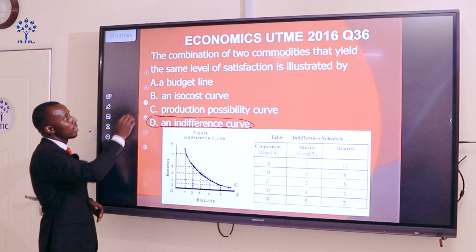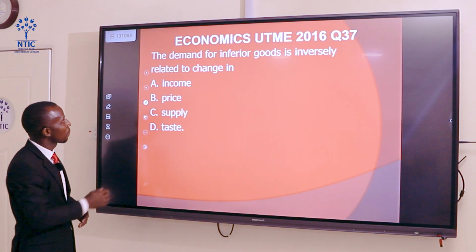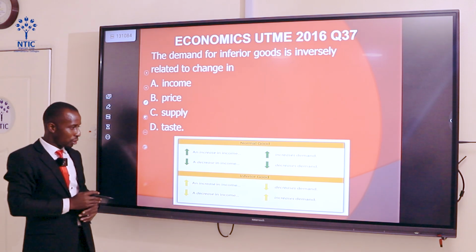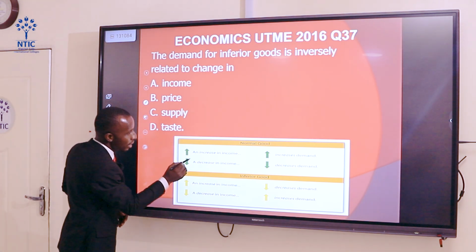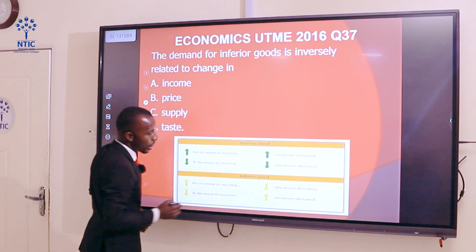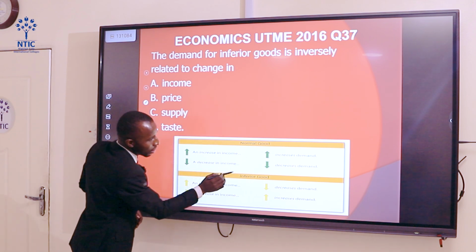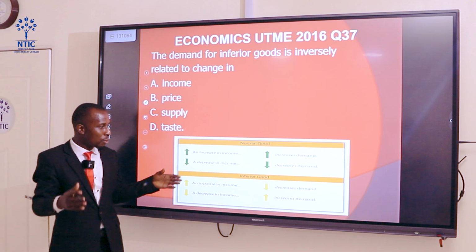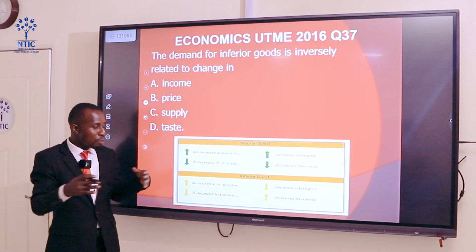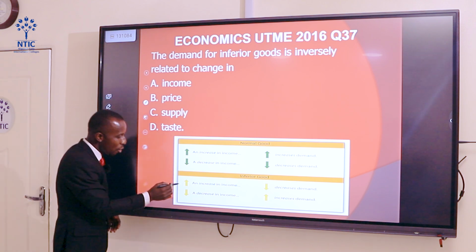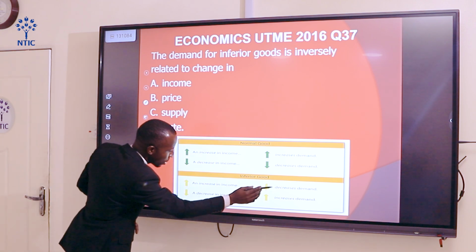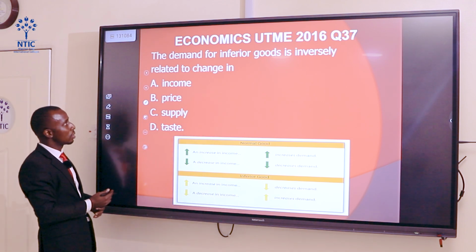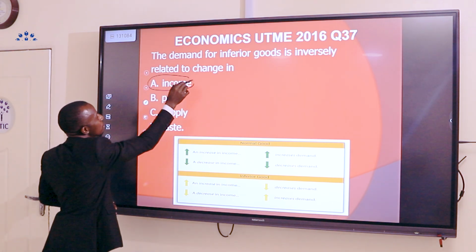Now, let's move to question 37. The demand for inferior goods is inversely related to change in dash. For a normal good, the higher the income, the higher will be the demand. The lower the income, the lower will be the quantity demanded. But an inferior good is a good that the consumer feels inferior to consume because his income has increased. If the income increases, the consumer will consume less of that commodity. When the income reduces, the consumer will increase his or her demand for the commodity. So the answer is income, A.